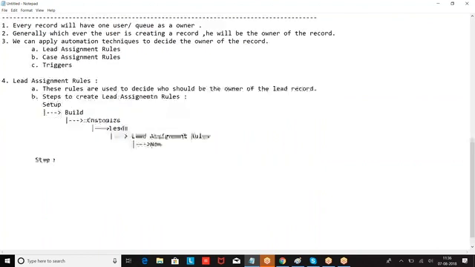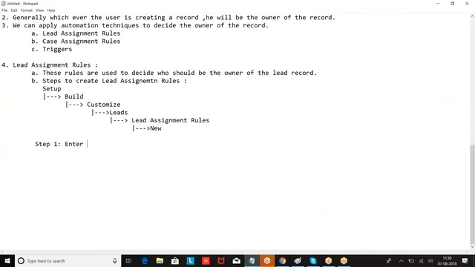Then what I've done? Step 1, select active checkbox.